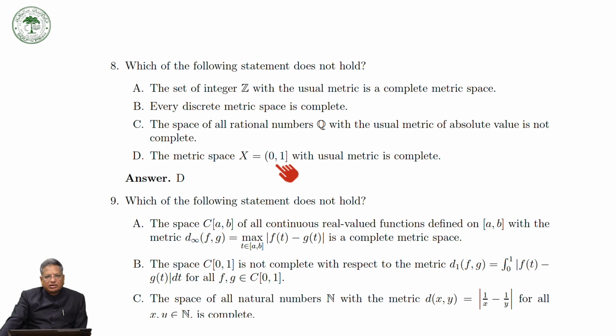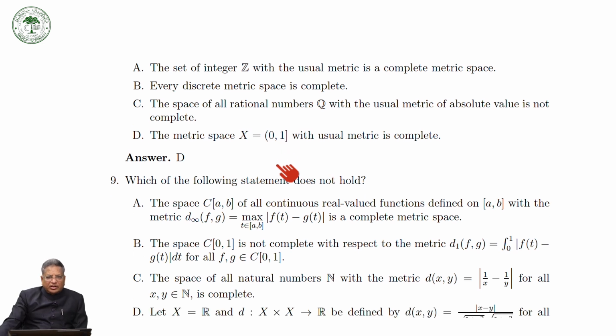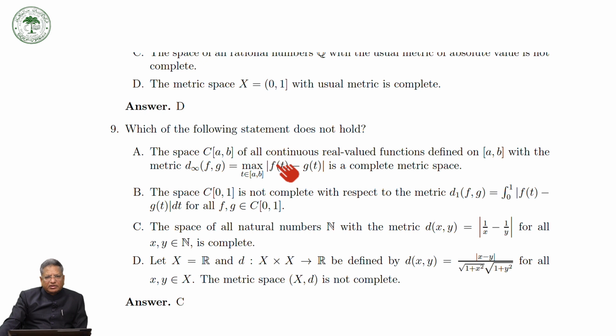As we have seen, you can consider a sequence Xn equal to 1 over n in the space S, which is a Cauchy sequence, but it is not convergent because it converges to 0 and 0 is not an element of this set. Therefore the last statement, that is D, does not hold good.